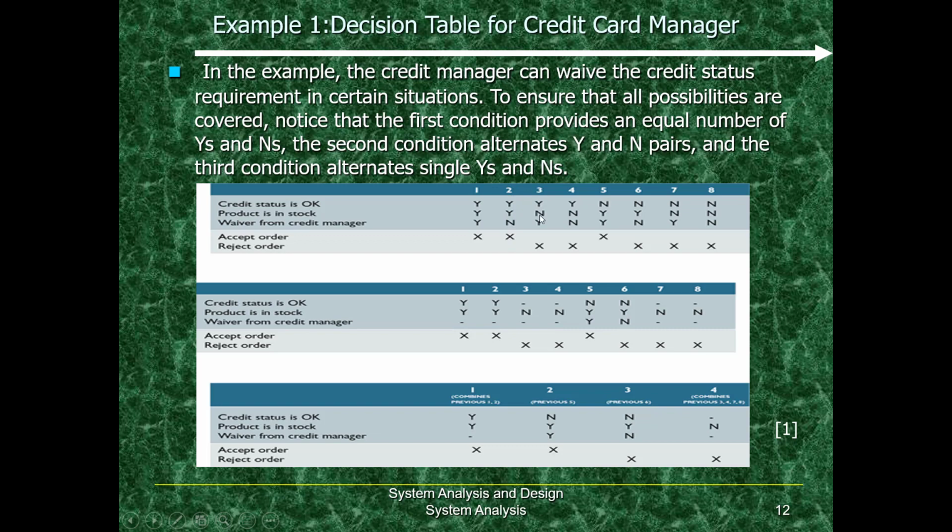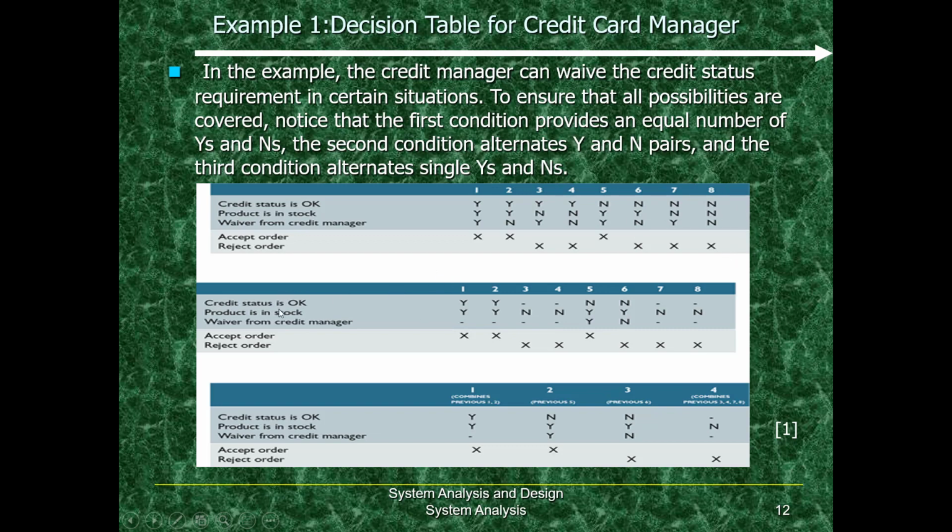In the third scenario, the credit card status is okay, but product is not in the stock. So we can see N here, and he did get a waiver from credit card manager, but since the product is not in the stock, logically his order will be rejected. So in this way we can look into scenarios 4, 5, 6, 7, 8. The same logic applies to all these cases from 4 to 8.